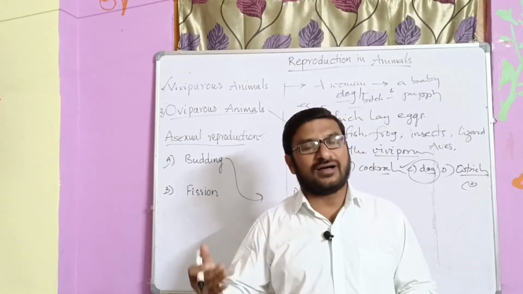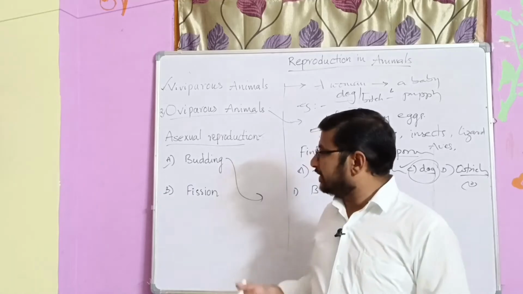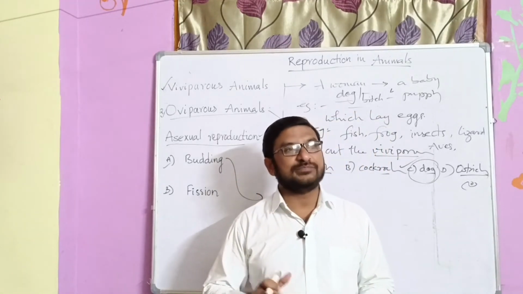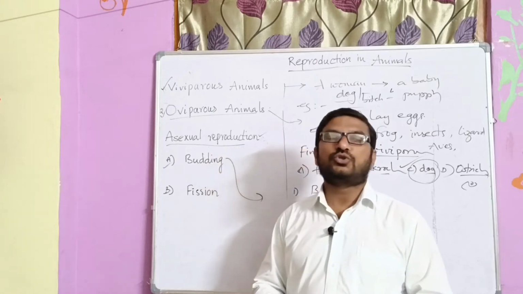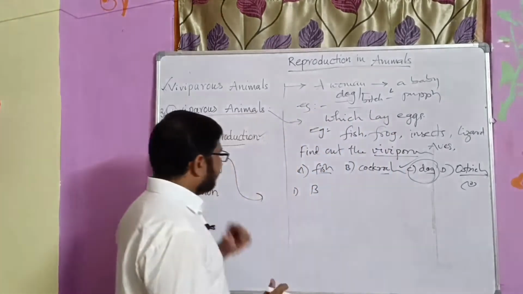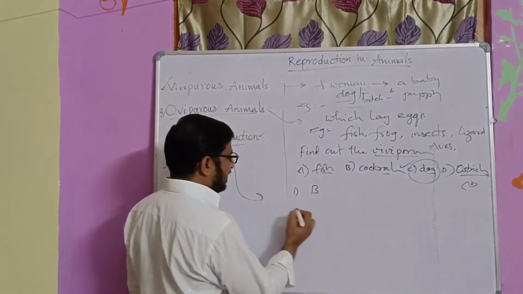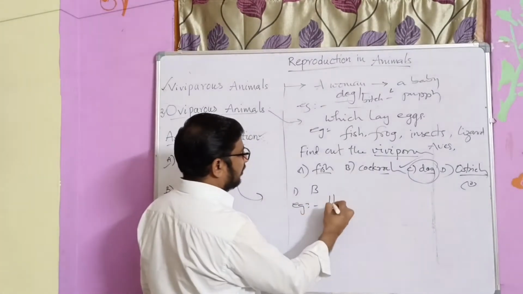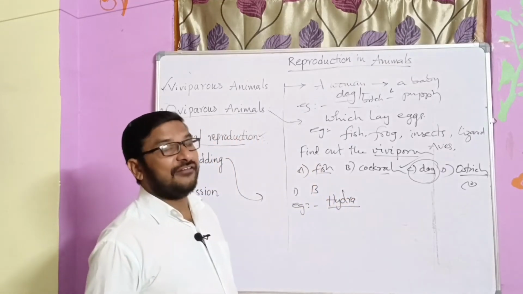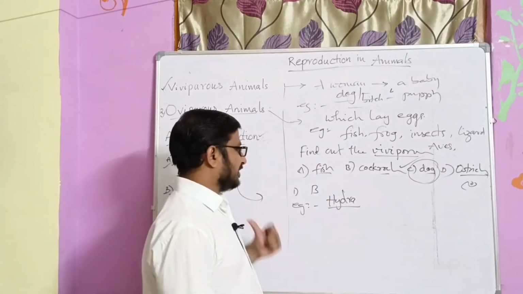In those, the budding and fission process may appear in asexual reproduction. The best example for budding we can see in hydra. In hydra we can see the budding process.